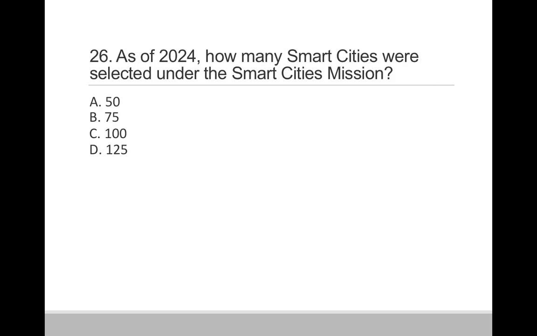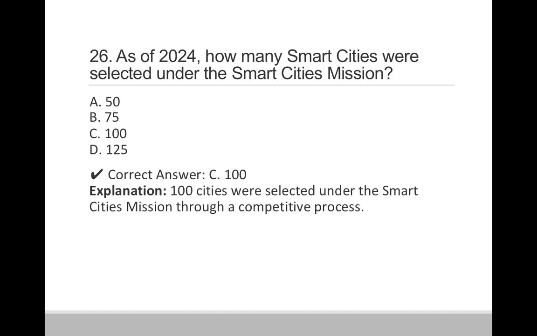Question 26. As of 2024, how many smart cities were selected under the Smart City Mission? So option A is 50, option B is 75, option C is 100, and option D is 125. So correct answer is option C, that is 100.